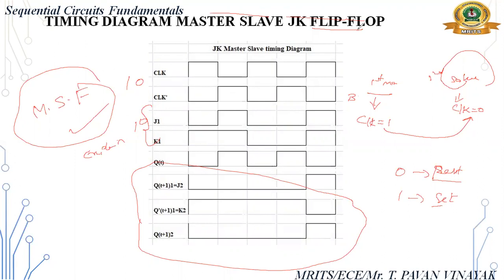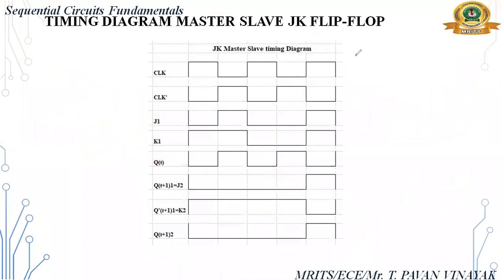So what is happening here? We are using delay. Delay is produced by the NOT gate. Okay. So this is the master slave flip flop.